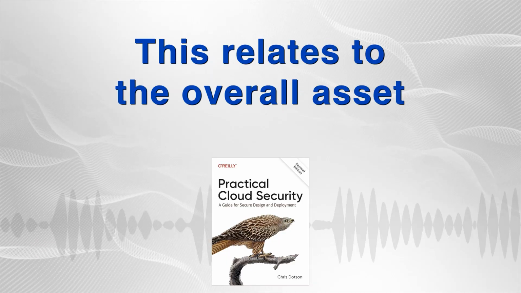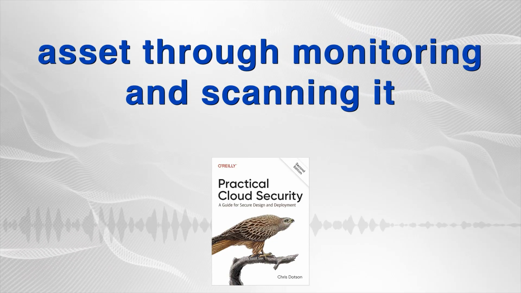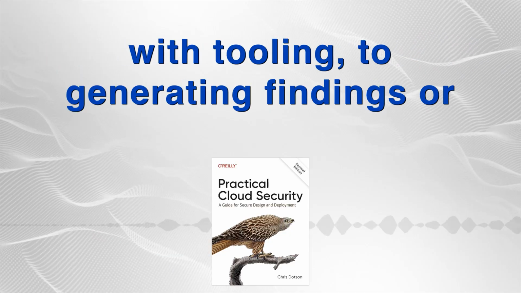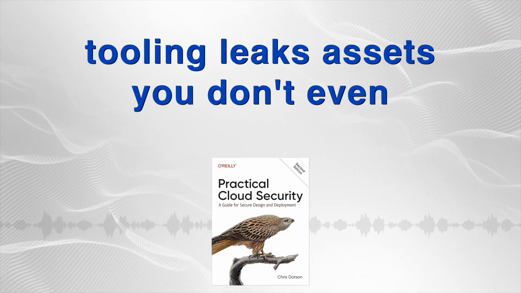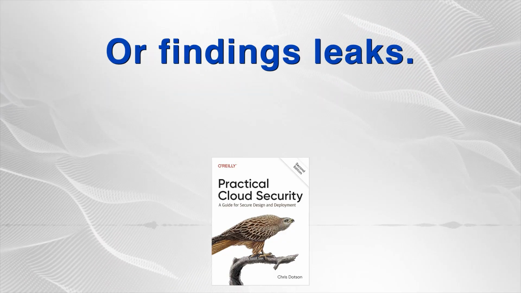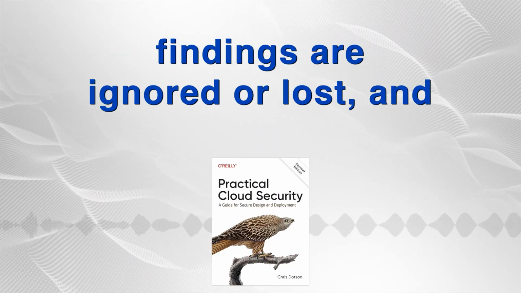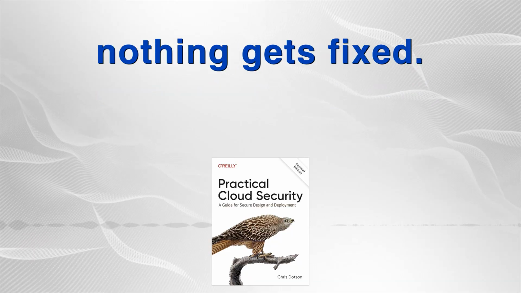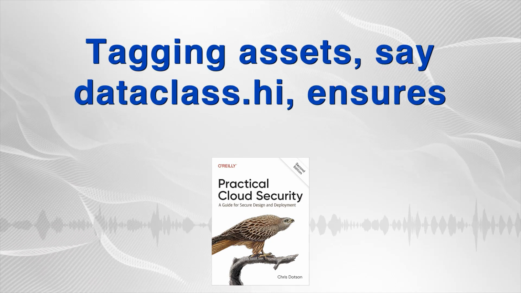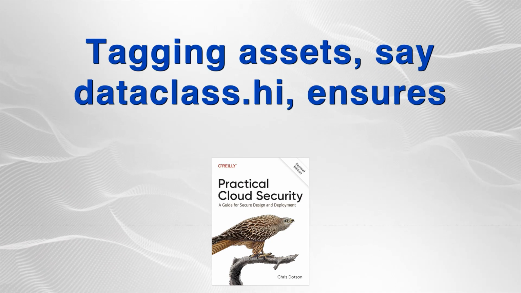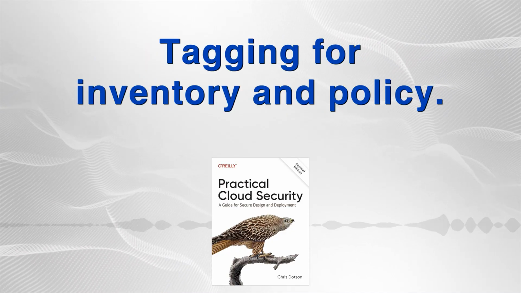This relates to the overall asset management pipeline described. Yes, the flow from procuring an asset through monitoring and scanning it with tooling to generating findings or alerts. The pipeline breaks if you have tooling leaks, assets you don't even know about, so they aren't scanned. Or findings leaks. Exactly. Where vulnerabilities are found, but the findings are ignored or lost, and nothing gets fixed. This is where detailed tagging becomes crucial. Tagging assets, say dataclass.high, ensures your tools find them and your policies are applied correctly. Tagging for inventory and policy.